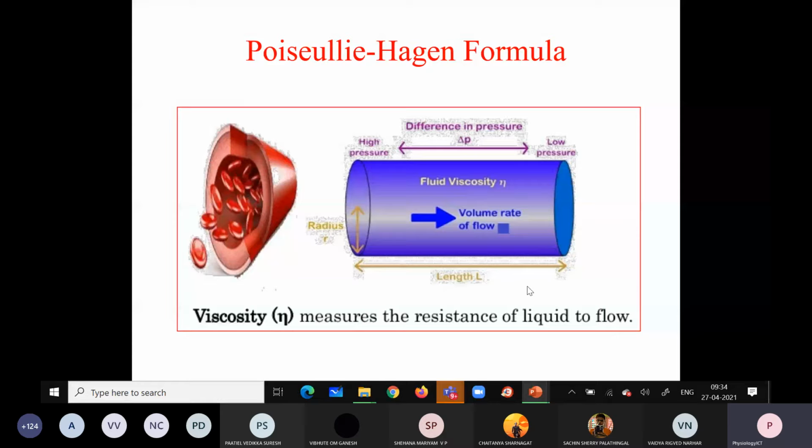Okay, so this is about Ohm's law. Ohm's law tells us about the relationship between the pressure gradient, blood flow and the resistance, whereas Bernoulli's principle explained the relationship between the velocity and the pressure. Now we are going to study the relationship between the viscosity of the blood or the fluid with the radius and the length of the tube.